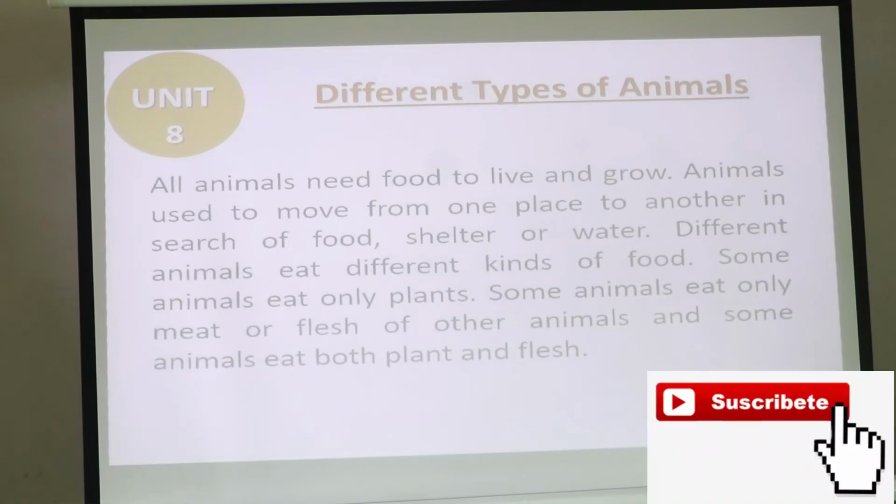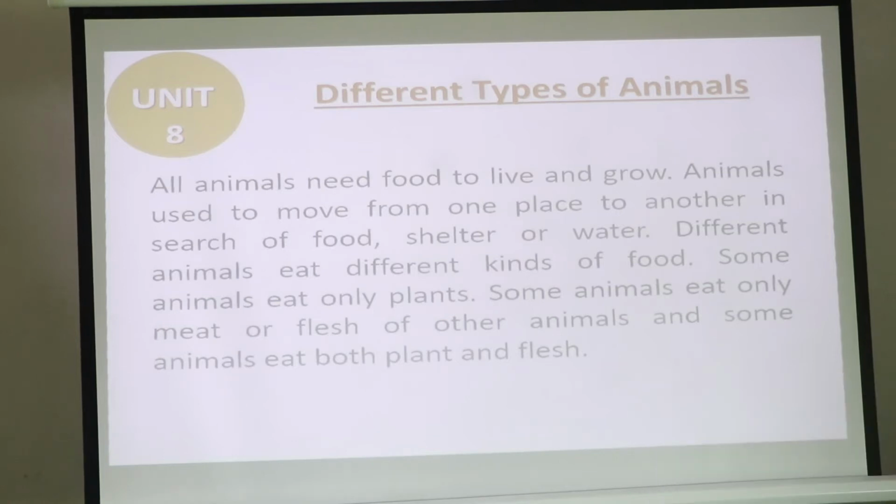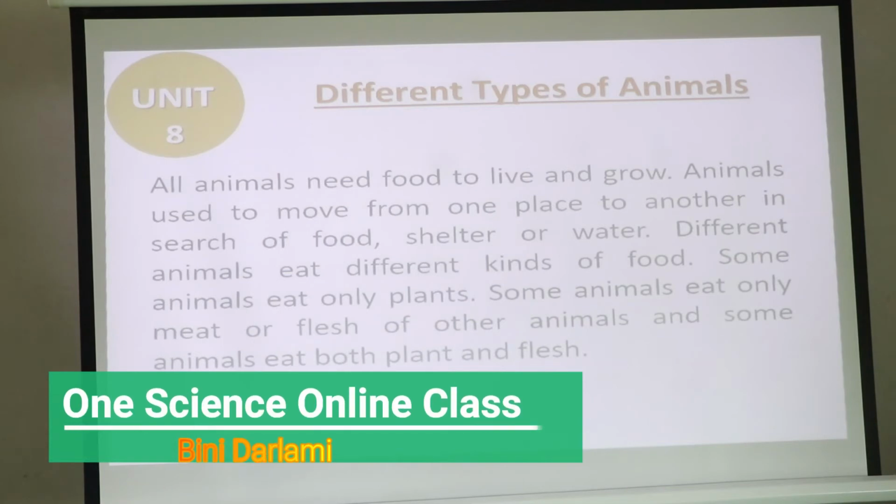There are different kinds of animals. Some eat only plants, some eat only the meat of other animals, and some eat both plants and flesh. Now we will learn about these kinds of animals and which category they belong to.